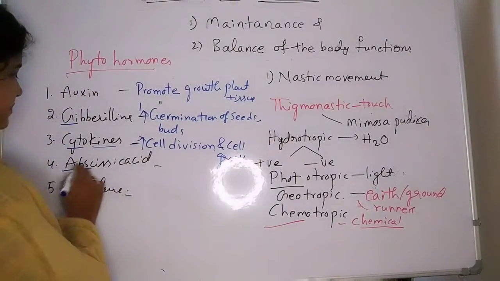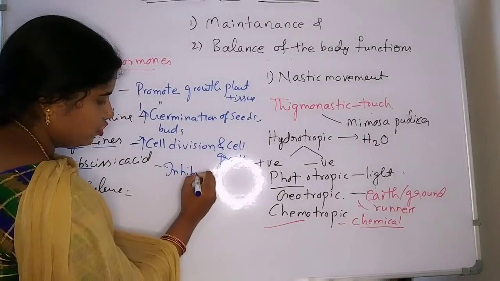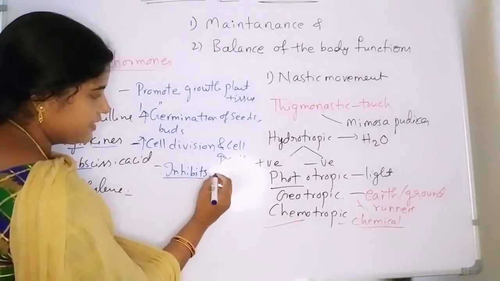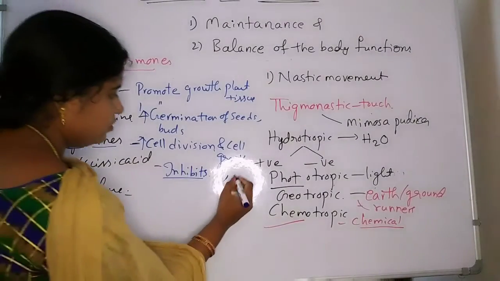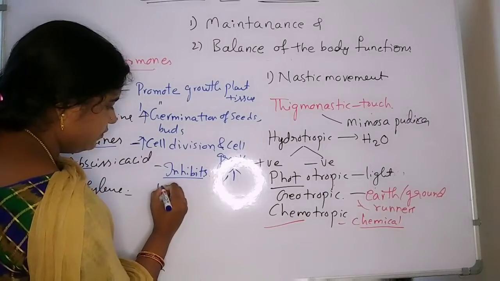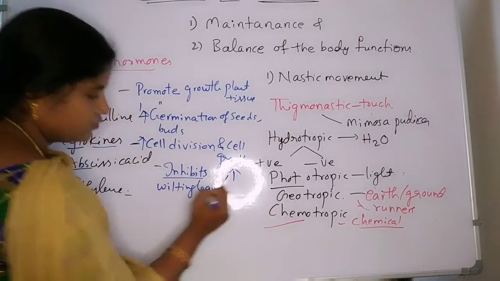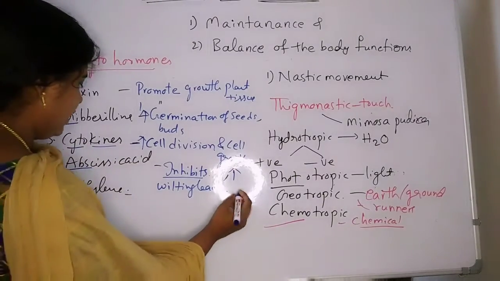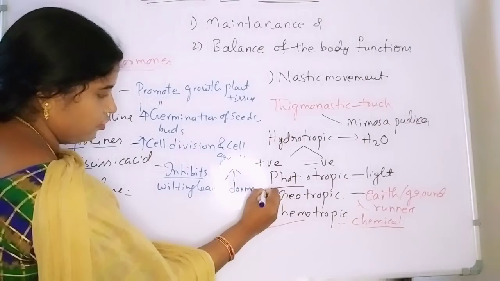Abscisic acid, absence, it is going to inhibit, means stops, growth, and also it promotes wilting of leaves and also dormancy of seeds.